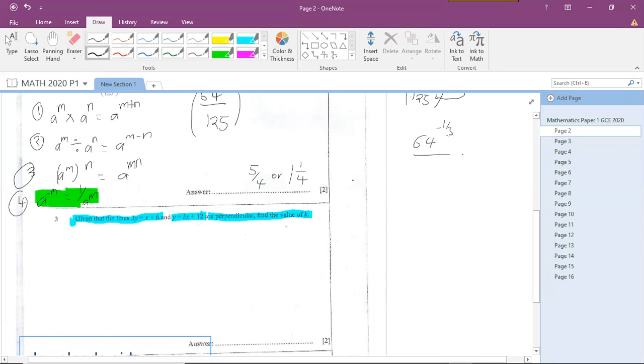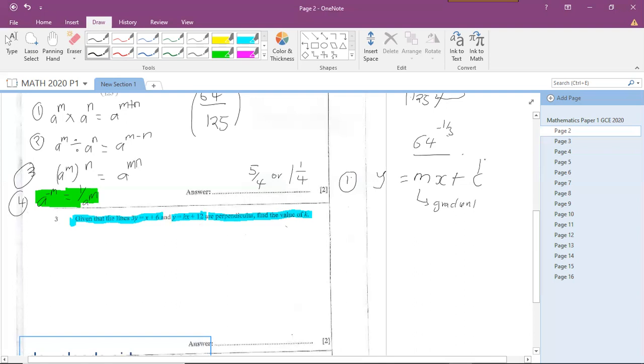The first thing that you have to know is the formula for an equation of a straight line, because these are straight lines. The equation of a straight line is y equals mx plus c, where m is the gradient. The gradient is the coefficient of x. By now, you should know what a coefficient is. It is a number that appears in front of the variable, and our variable is x. So the gradient will be represented by m.